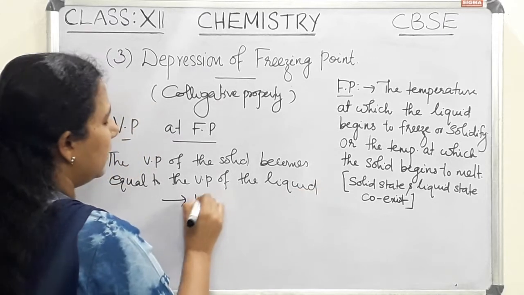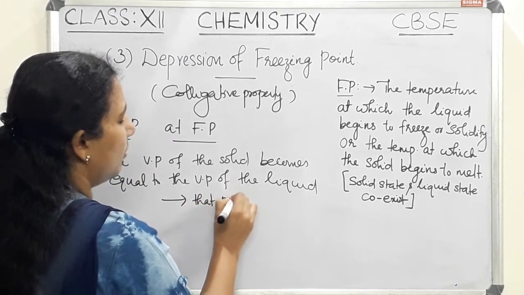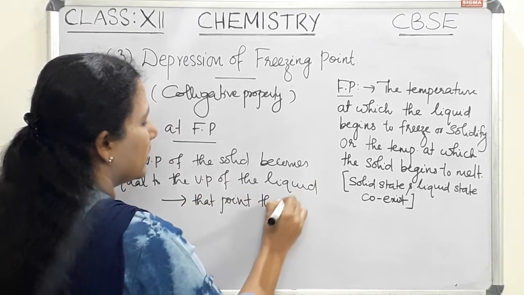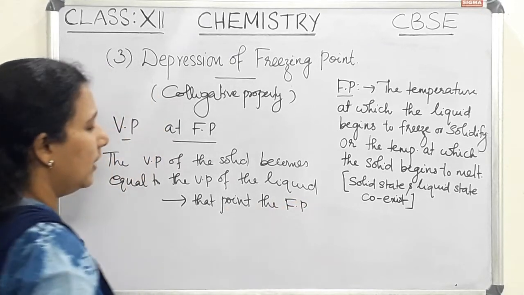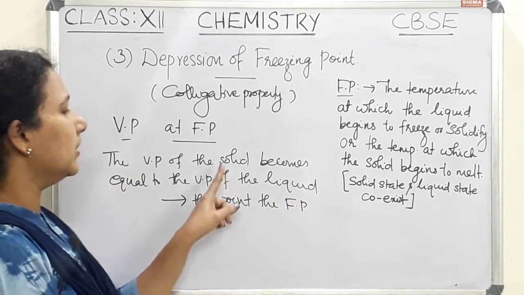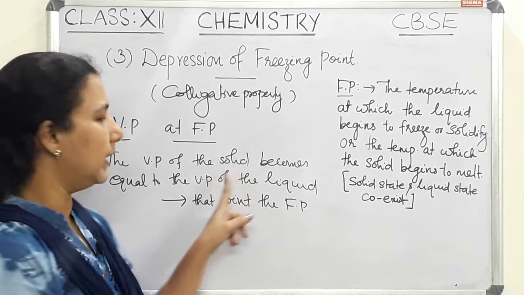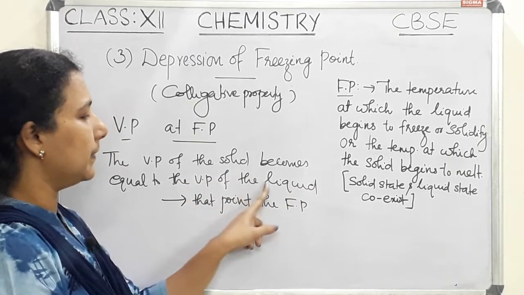So that point is called the freezing point. So at freezing point, the vapor pressure of the solid becomes equal to the vapor pressure of the liquid.